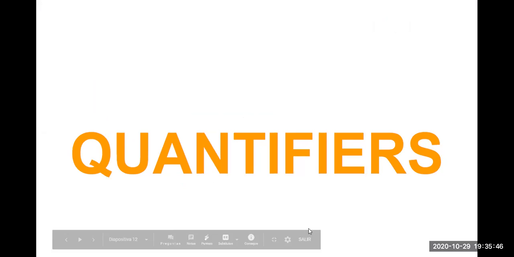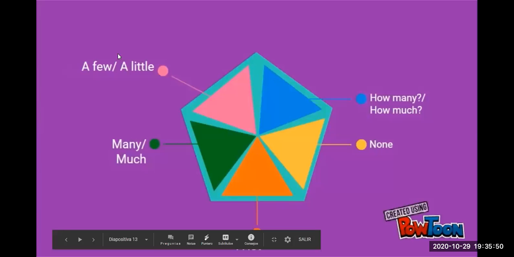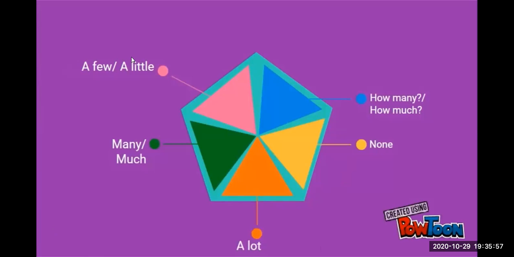Okay, so we are going to learn about the quantifiers. Here we have the quantifiers: a little and a few, how many and how much, many and much, none and a lot. These are some of the quantifiers that we are going to learn in this class.